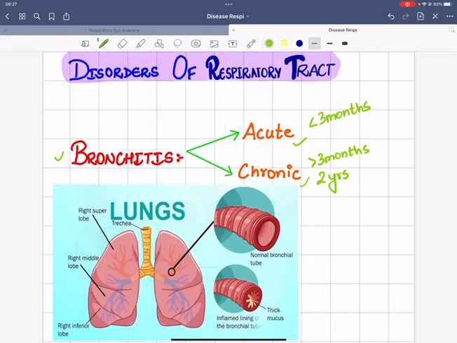Now, bronchitis, especially in the acute stage, is usually caused by the common cold, and then influenza, or even the complications of measles or whooping cough. These are all the causes for developing the acute form of bronchitis.